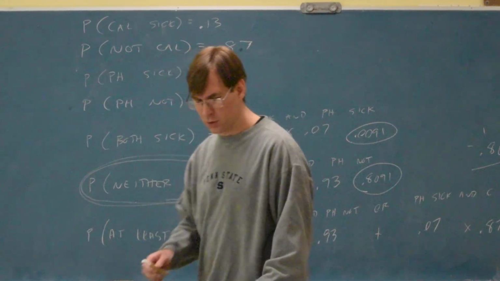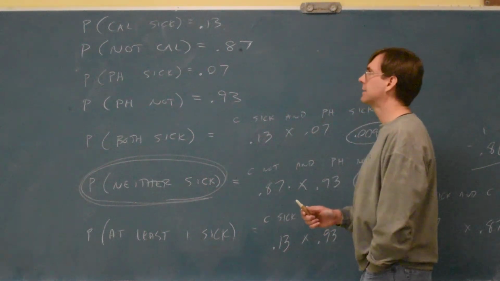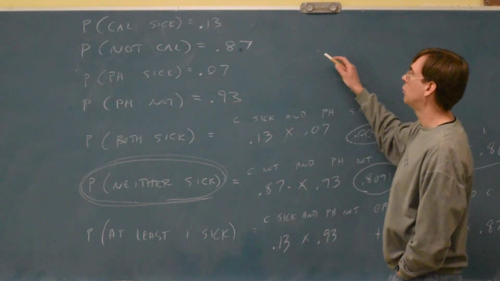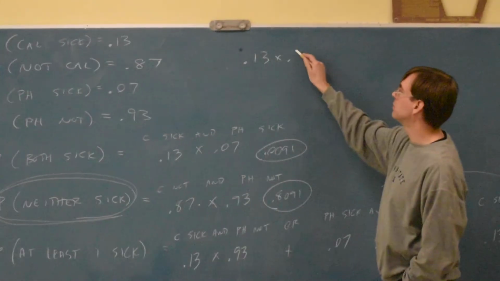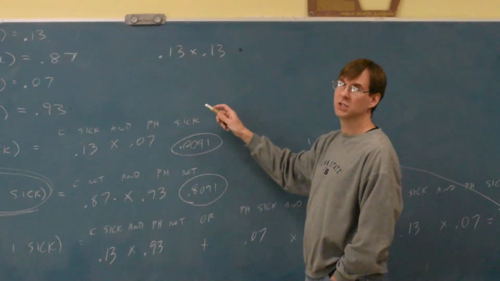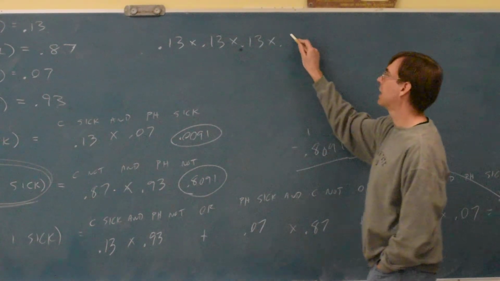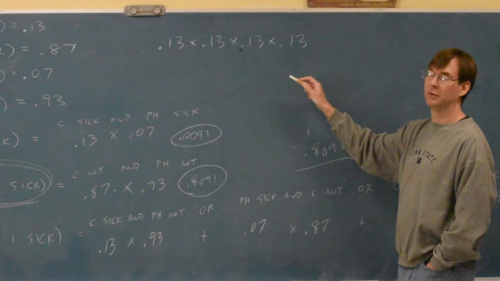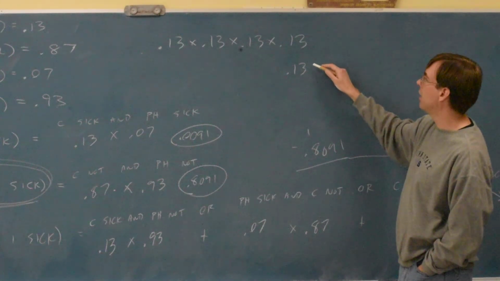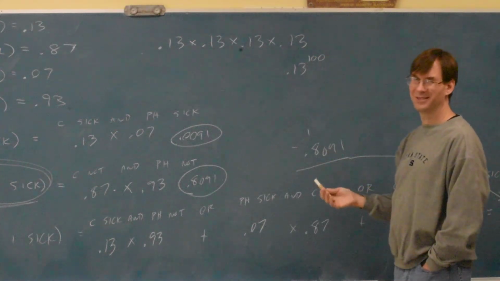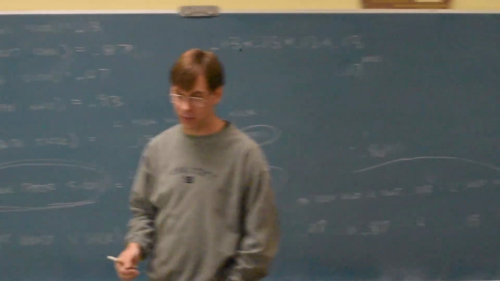But there's one thing they will do in some of the later questions where they might say, what's the chance that Calvin got sick twice? Well, you could go 0.13 times 0.13 again. Or what's the chance Calvin gets sick 3 times? What's the chance Calvin gets sick 4 times? If they ask you what's the chance Calvin got sick 100 times, stuff like that. They start to do some little twists a little bit later.